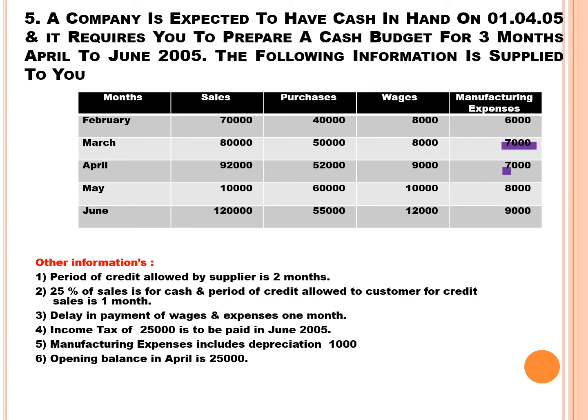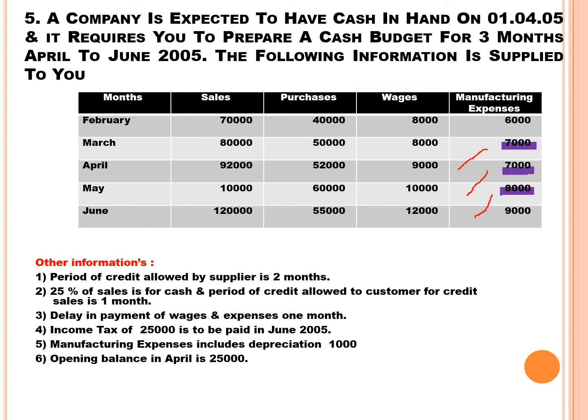Another 7,000 will be paid in May, and 8,000 will be paid in June. Okay, students, I repeat, 7,000 will be paid in April. Another 7,000 will be paid in May, and another 8,000 will be paid in June.